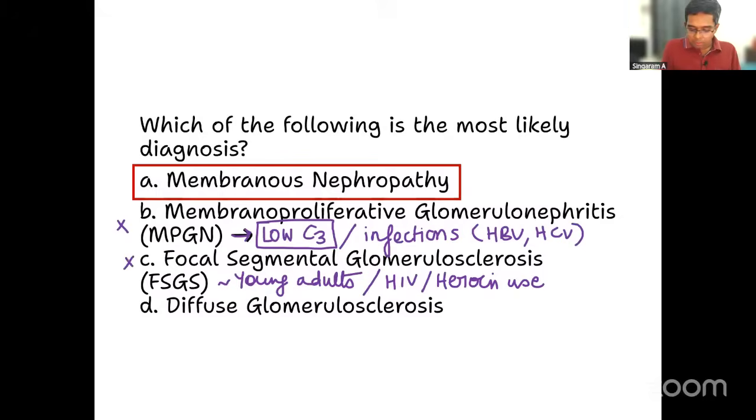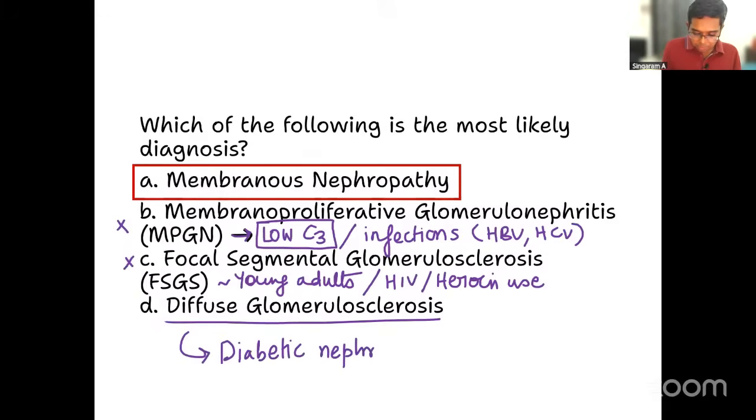Third one, diffuse glomerulosclerosis. For your exams, the only association for diffuse glomerulosclerosis is what? Diabetic nephropathy. Please understand that. So there should be history of diabetes given and then they should have framed the question like nephrotic syndrome. Again, it's not given in the question, so that is also ruled out.